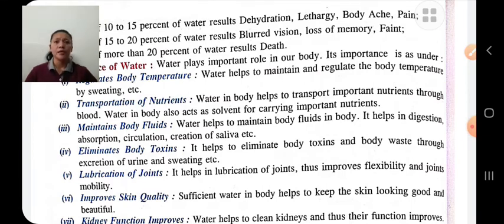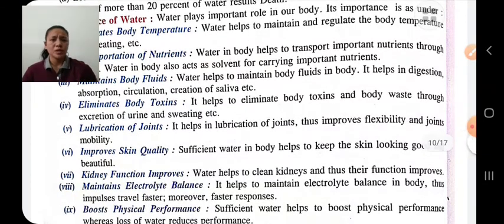Lubrication of joints. Water also helps in making the joints lubricated. That is, our flexibility will be improved. The mobility of the joints improves. Improve skin quality. If we take sufficient water, the quality of our skin will be good. Our skin will look good and beautiful. With the help of sweating, the waste products go out from our body. Therefore, the quality of skin will be improved.